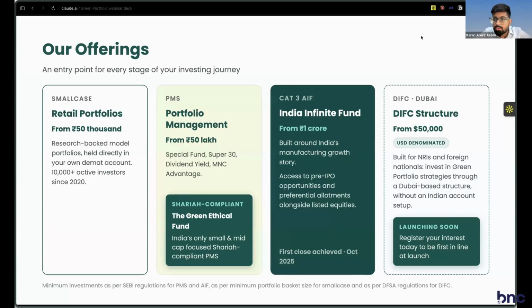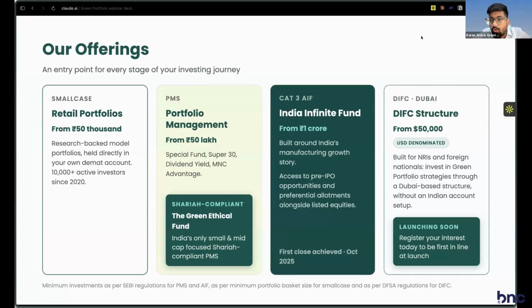In the PMS, other than the funds we'll talk about, we also have a Sharia compliant and certified mid and small cap PMS fund. This is, as far as we understand, India's only small and mid cap Sharia compliant fund which is properly certified by a certifying agency.